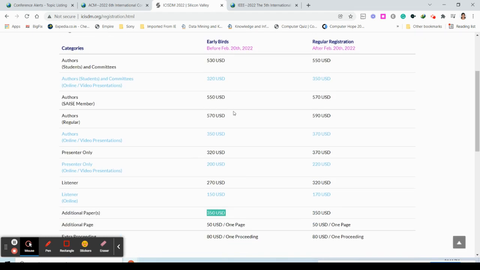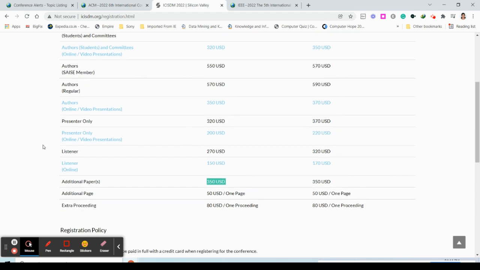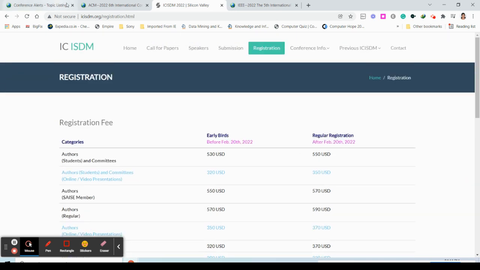If you're okay with this USD price, 530, 350, or 200 USD, just see what the online video presentation price is. In that case, you have to pay only 200 USD, and you can proceed. So this is also fine. Okay, you can go to the submission.